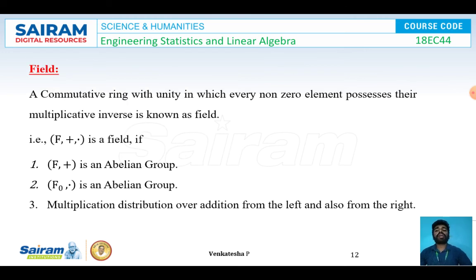Next is field. A commutative ring with unity in which every non-zero element has a multiplicative inverse is known as a field. That is, F comma plus comma dot is a field. So this field has two binary operations, that is addition and multiplication, with the following axioms also. So we can say that F comma plus is an abelian group. Second one is F naught comma dot is an abelian group. Third one is the distributive law holds good with respect to addition and multiplication also. So with all these three axioms, we can say the given F is a field.